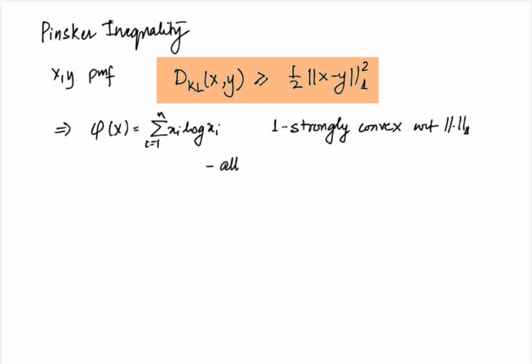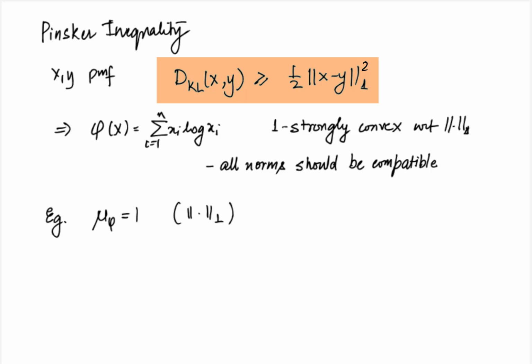Note that within the mirror descent framework, all norms should be compatibly defined. So in this example, since we are taking mu phi equal to 1, that means that our norm of interest is the L1 norm. So when we are considering the Lipschitz continuity parameter, we have to consider the corresponding dual norm on the subgradient.